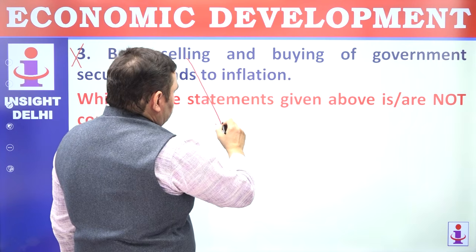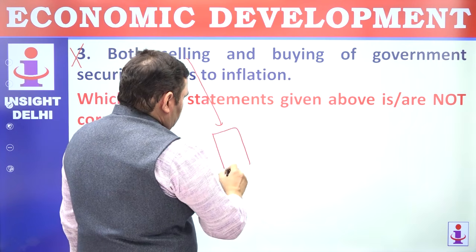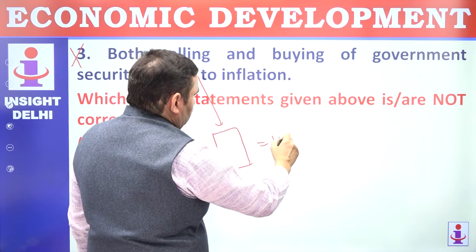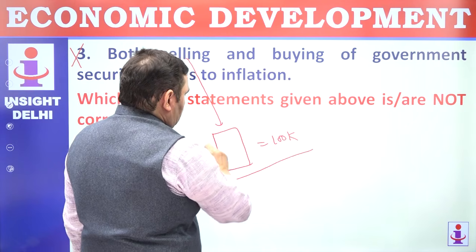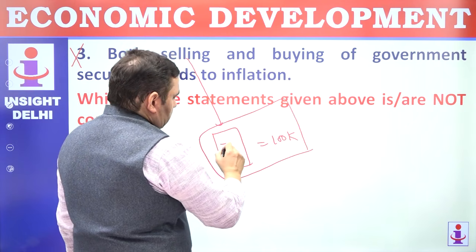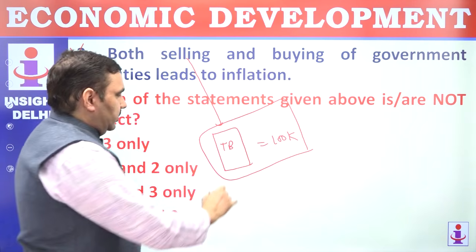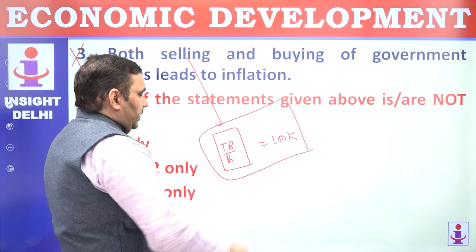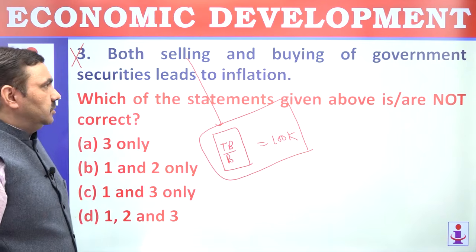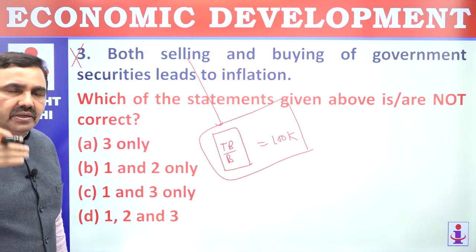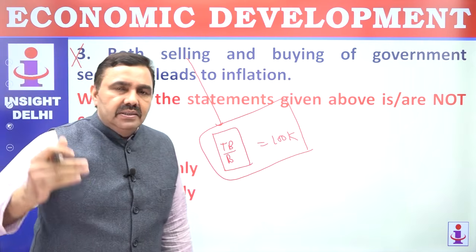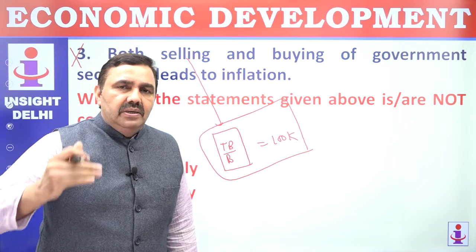Selling of securities, you have a piece of paper and for that you are giving, let's say, 100,000 rupees to the bank, RBI, treasury bill, or to the government, or a bond to a corporation. So you are buying it, liquidity goes down. Liquidity goes down, inflation comes down. Inflation is affected by liquidity.